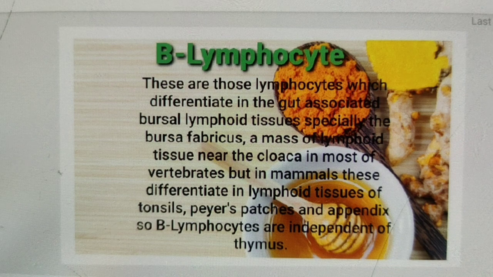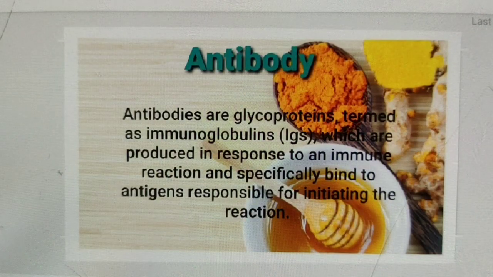Next, antibody. What do we mean by antibody? Antibodies are glycoproteins termed immunoglobulins, which are produced in response to an immune reaction and specifically bind to the antigens responsible for initiating the reaction.